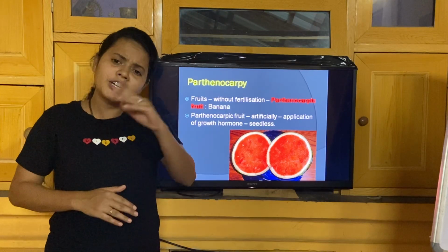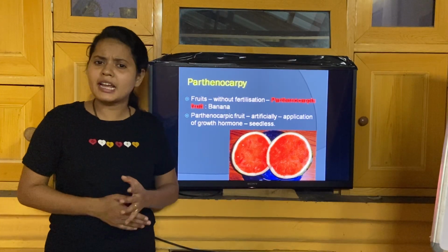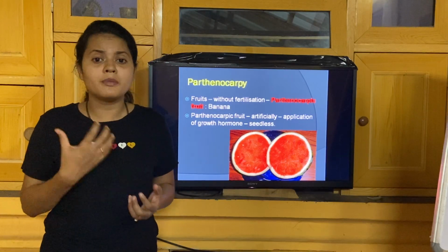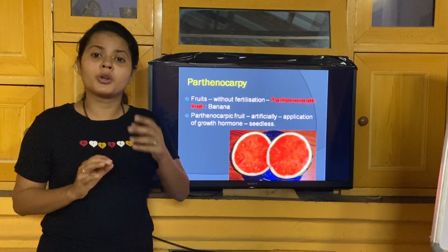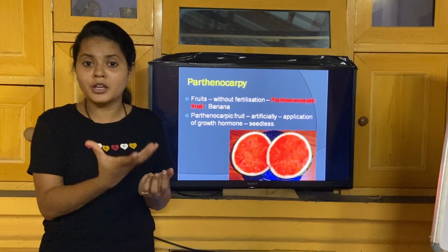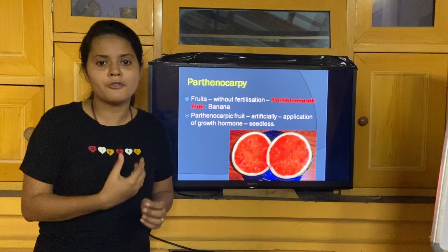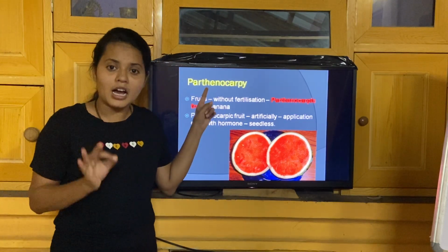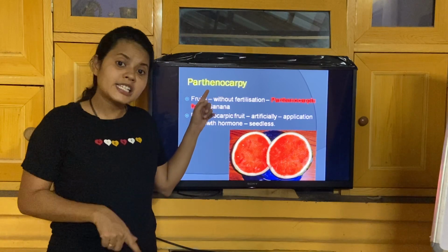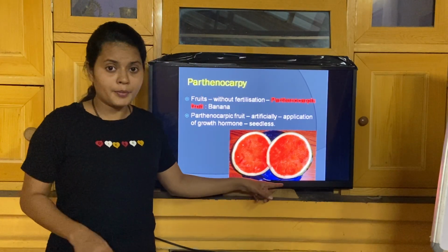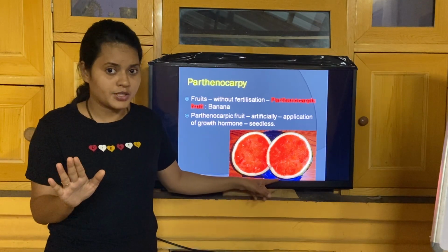Now how? There are different techniques for that. A typical technique is injecting the floral parts with hormones like gibberellins and cytokinins. These are growth promoting hormones, and because of that the fruit will form without fertilization. So remember, parthenocarpy is a mode of asexual reproduction wherein fruit will be formed but seeds will not be present.